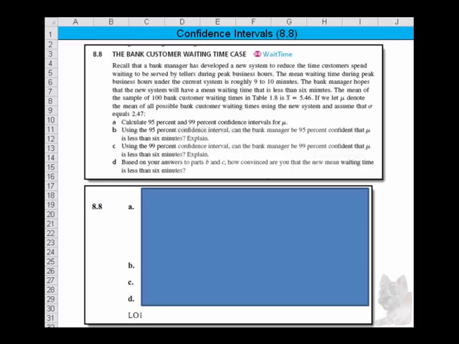If we let the symbol you see here denote the mean of all possible bank customer waiting times using the new system, and assume that the symbol, which is the standard deviation, equals 2.47, calculate 95% and 99% confidence intervals for the mean. Okay? So, let's see how we tackle part A first.